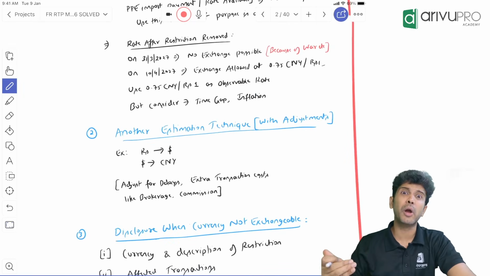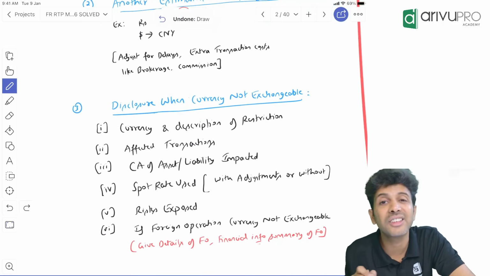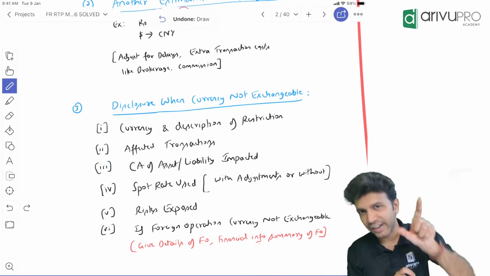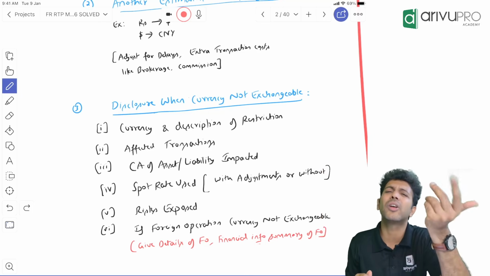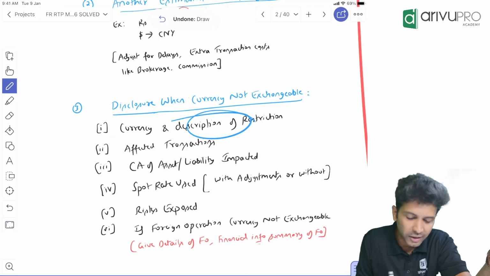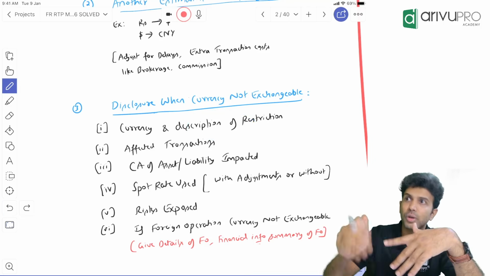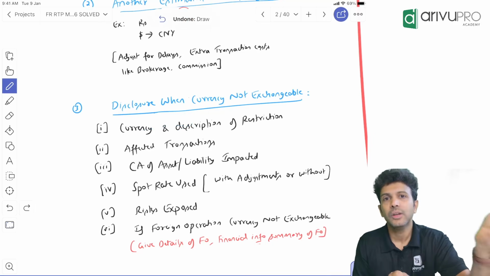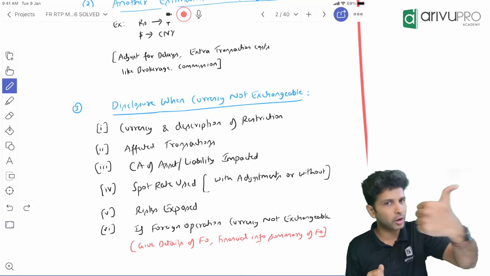So why are we doing all this? The main point of all this is, if currencies are not exchangeable, you need to give disclosure. This is the main point. If currencies are not exchangeable, you need to give a disclosure, and the disclosure is also pretty straightforward. Now you tell me what disclosures you may have to give. First, you need to tell which currency is not exchangeable and why. What sort of restriction is it? Like there is a restriction due to war, or whatever is the reason for which the restriction has come in. So bring in which currency has the lack of exchangeability, and what is the reason for it. Call that out. That is one.